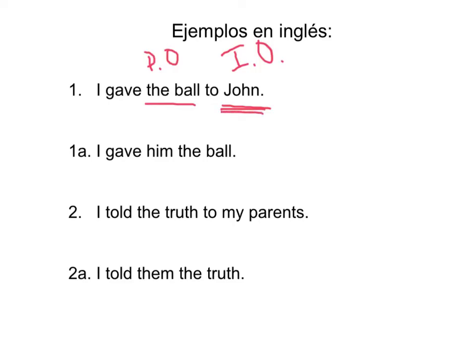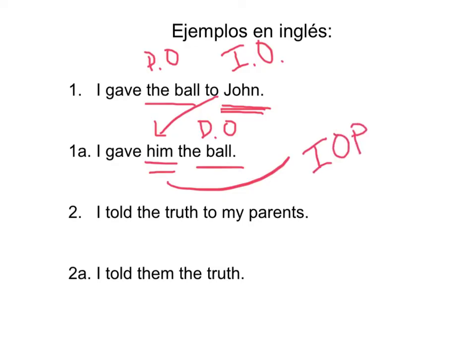So the person usually receiving the direct object. So, número 2, tenemos, I gave him the ball. So the ball still is the direct object, but we've just replaced John with him. So in this case, this is the indirect object pronoun.